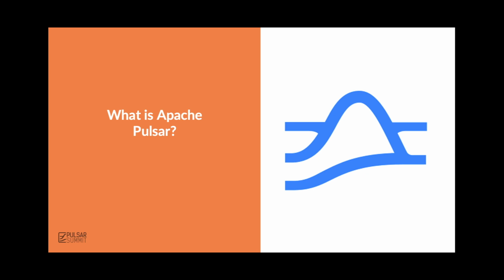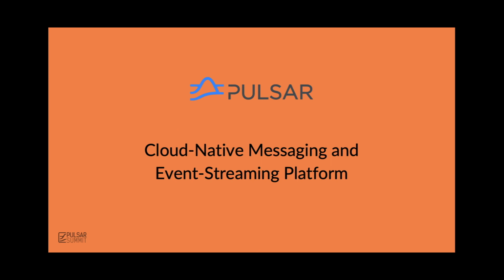So now let's talk about Apache Pulsar and why it is a perfect fit for this message bus within an event-driven architecture system. As most of you know, Apache Pulsar is a cloud-native messaging and event streaming platform. It originated in 2012 at Yahoo, and it was designed to provide, among many other things, a unified messaging and event streaming platform. This is one of the key differentiators between it and other competitors, that it supports both messaging and event streaming natively, which makes it a perfect application for the event-driven architecture.